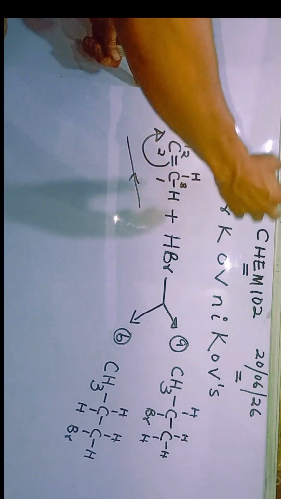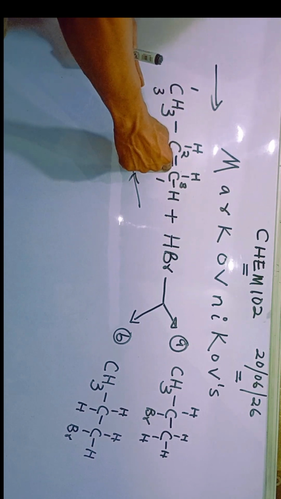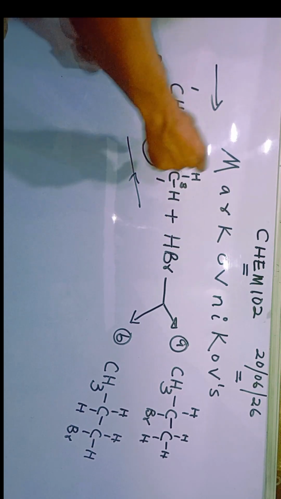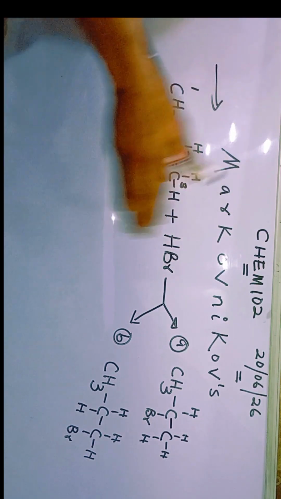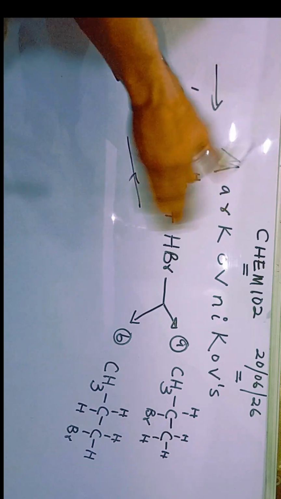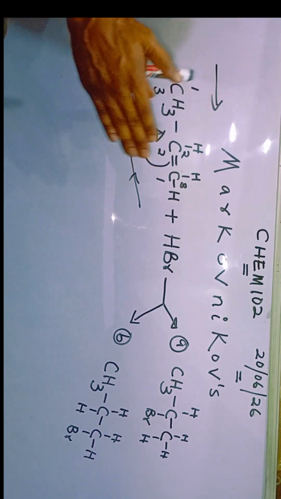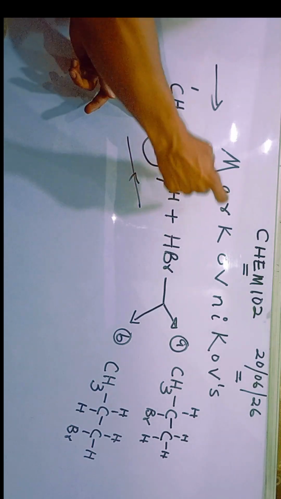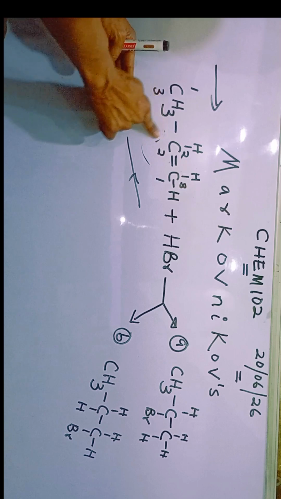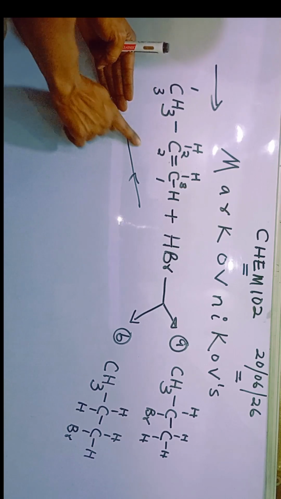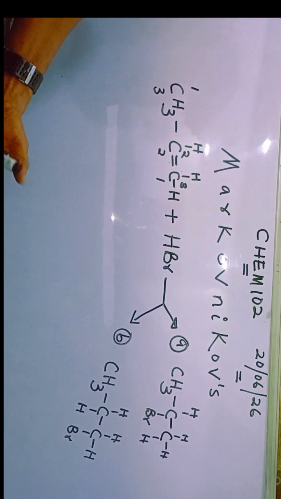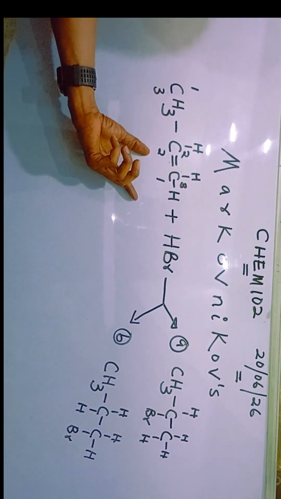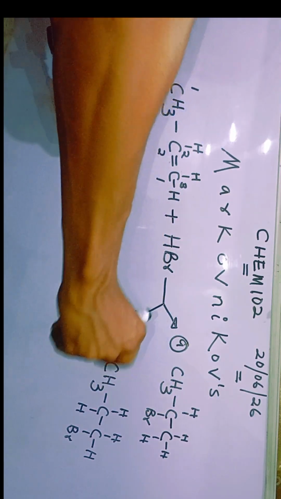Therefore, it means that a change in the position of the functional group does not affect the nomenclature of the structure. Chem 102 says, under such condition, do not use a number to indicate the position of the functional group. So instead of calling this prop-1-ene, I will just call it propene. I don't need to use a number to indicate position. Reason: a change in the position of the functional group does not affect the nomenclature of the structure. But that's by the way. So this one here is called propene, not prop-1-ene.